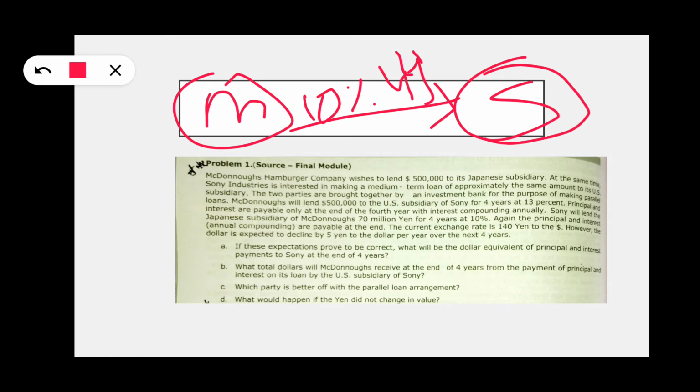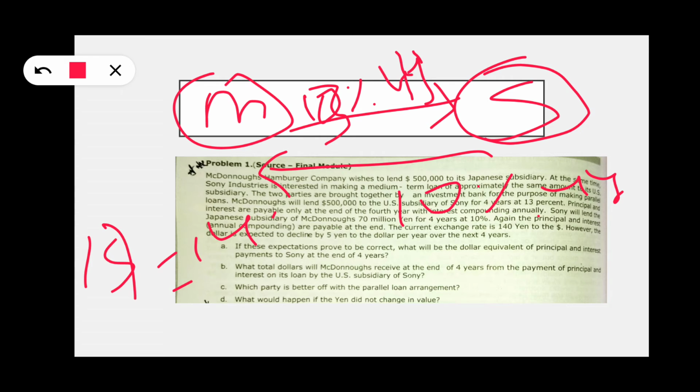And Sony will lend 70 million, 4 years at 10%. Okay, here 13%, here 10%, 4 years. Again, the principal and interest are payable at the end. That means at the end of 4 years they are going to pay the total. The currency exchange rate is 140 yen: $1 equals 140 yen, and they are expecting that it will decline by 5 yen per year.